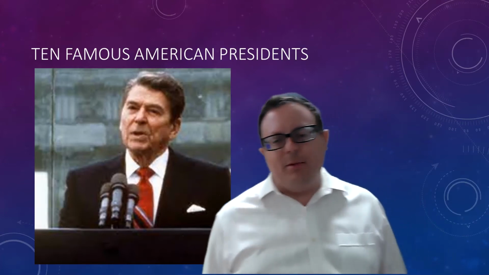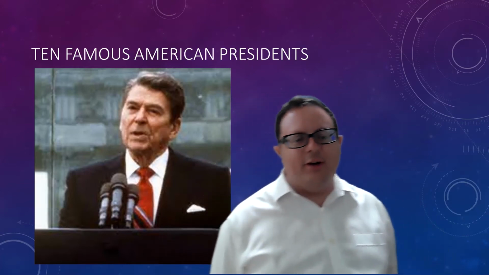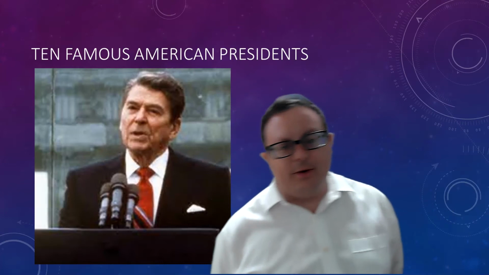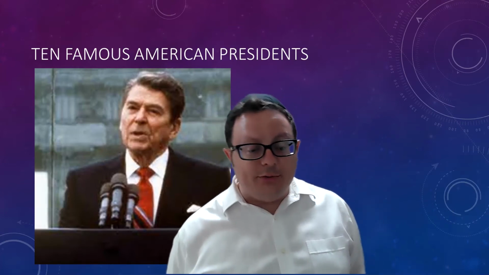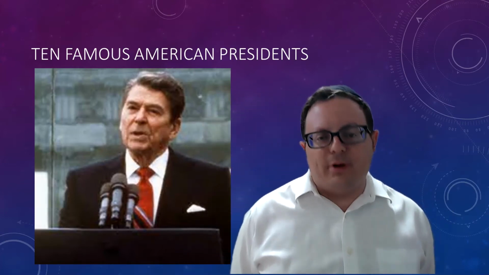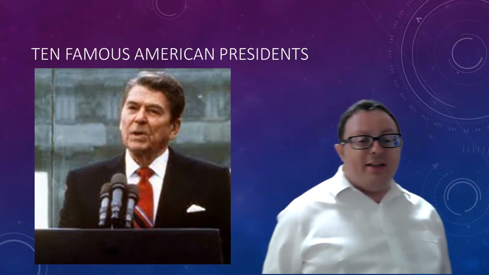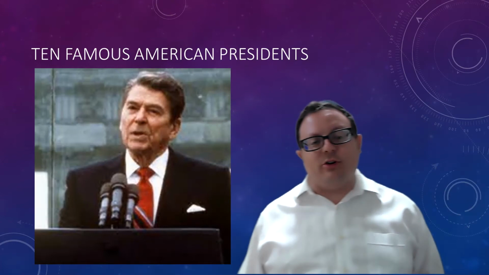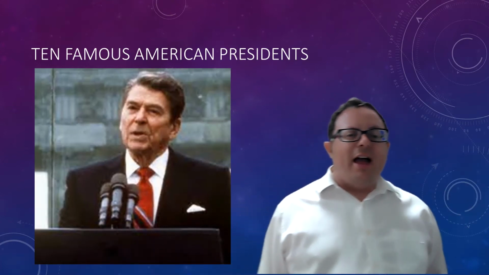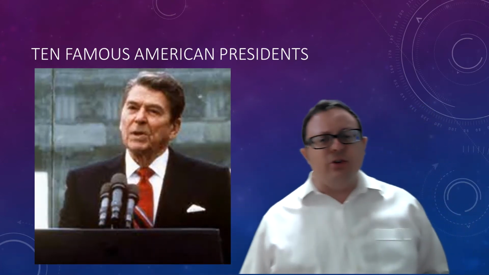So first he became the governor of California. And he was a very good governor in California. And then America said, well, he was such a good governor, we should have him as president. And they elected him as the president. During this, you see he's giving a speech. This is a famous speech that he gave.